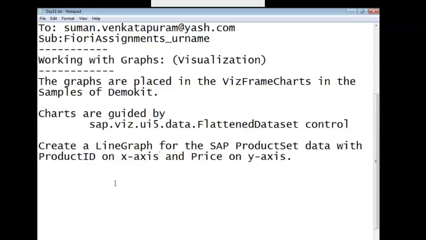So those who are done writing, create a fragment, first create a checkbox on the view.